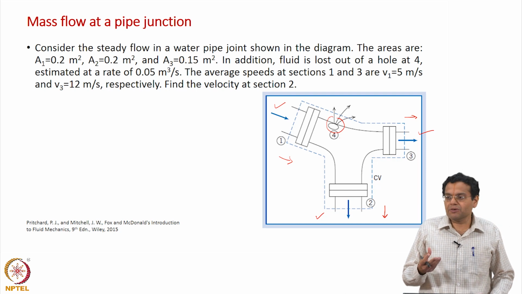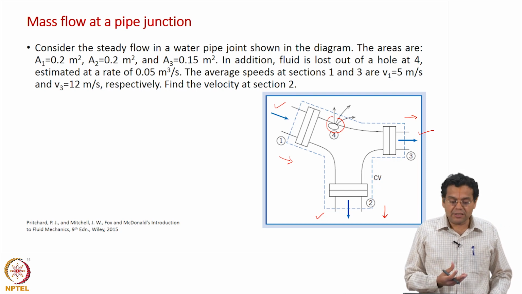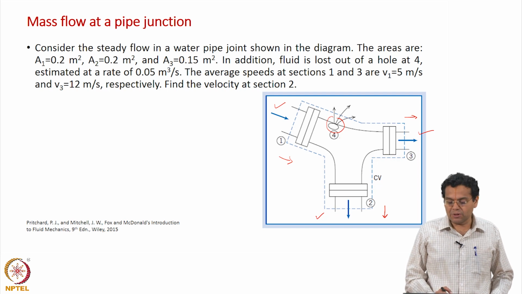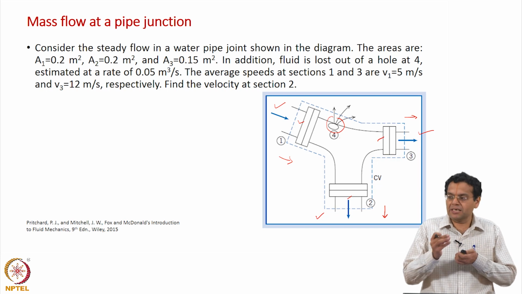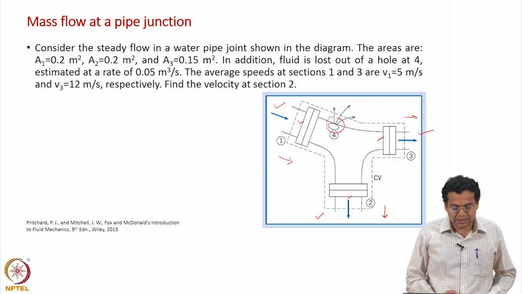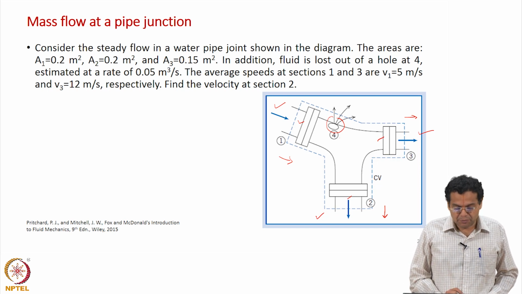So, usually you know the volumetric flow rate through that. That is why volumetric flow rate is given, you are not given velocity through that hole or area of that hole. If it is a well defined inlet or outlet, then you know the area, you define it in terms of velocity. If it is a small hole and a small leak, then you do not specify in terms of area and velocity, just in terms of whatever is leaking out, let us say, volumetric flow rate.